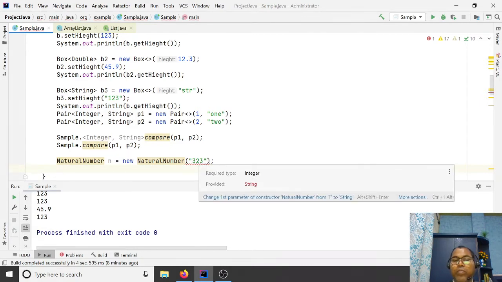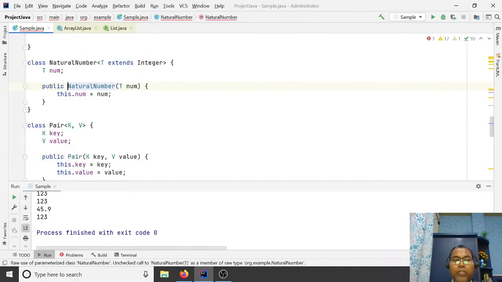This is not allowed because we are defining T as generic but only the subclass of Integer. Number is a superclass of Integer and Double both.